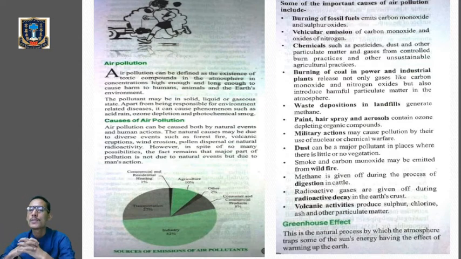Chemicals used as pesticides to kill pests in agricultural fields, dust and other particulate matter, and gases from controlled burn practices are also responsible for bringing air pollution. Clear?